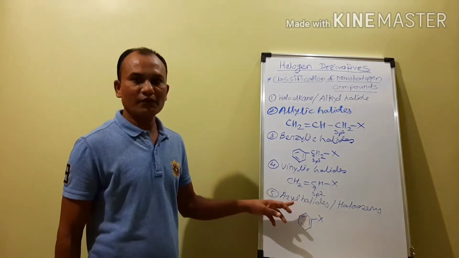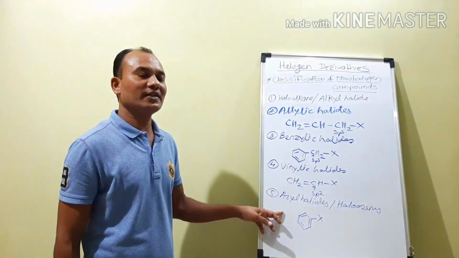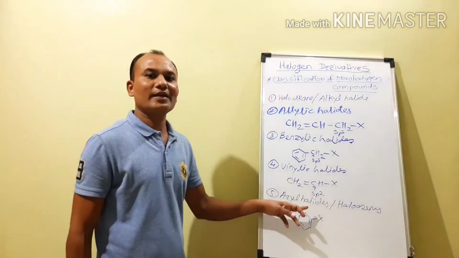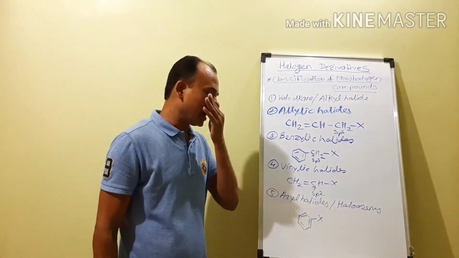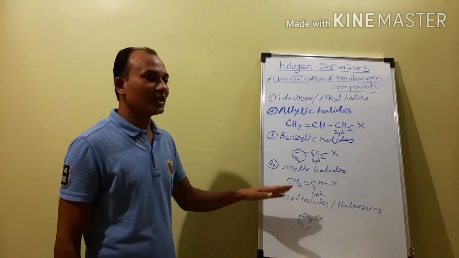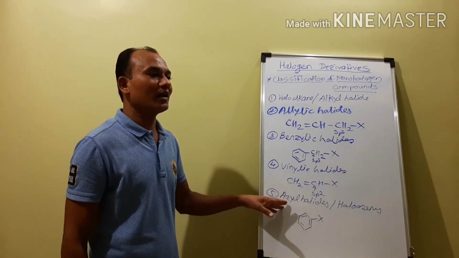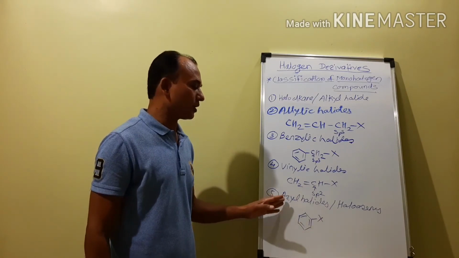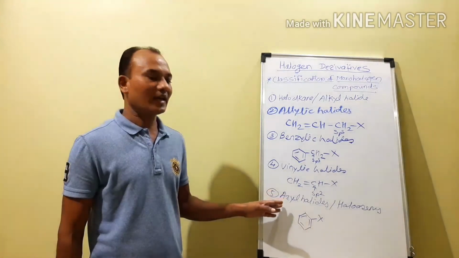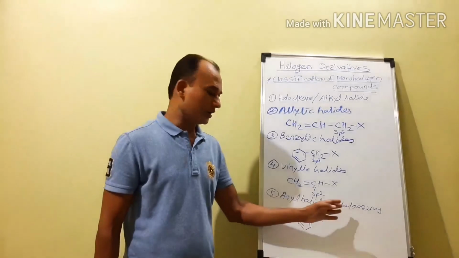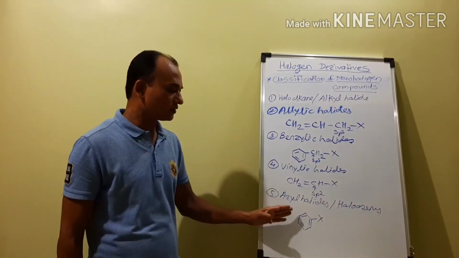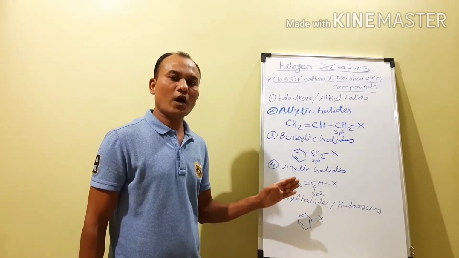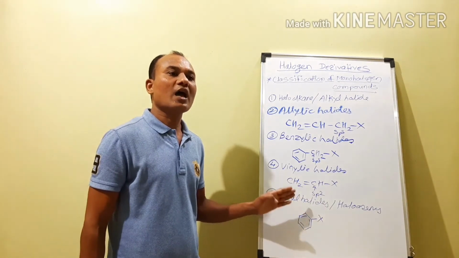And as you know, in the aromatic ring or benzene ring there are 6 carbon atoms, and all 6 carbon atoms are sp2 hybridized. If such an sp2 hybridized carbon atom of the benzene ring is attached to the halogen atom, then such compounds are called aryl halides or haloarenes.